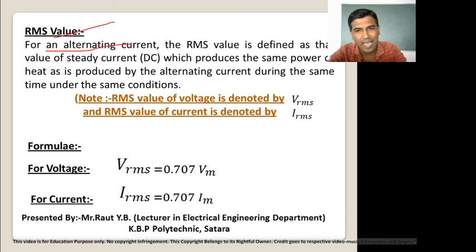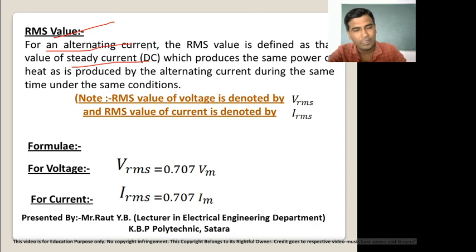For an alternating current, the RMS value is defined as the value of steady current, that means DC current, which produces the same power or heat as produced by the alternating current during the same time under the same condition. In simple words, when physical conditions remain constant, what do we mean by physical conditions? Time period and temperature are called physical conditions. When physical conditions remain constant, the heat produced by DC current is equal to the heat produced by AC current. At that instant the value of current is called the RMS value of current.